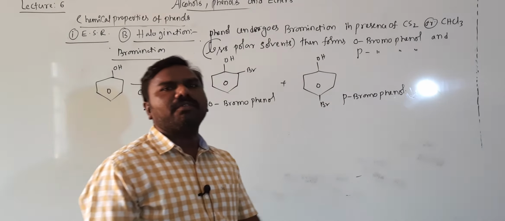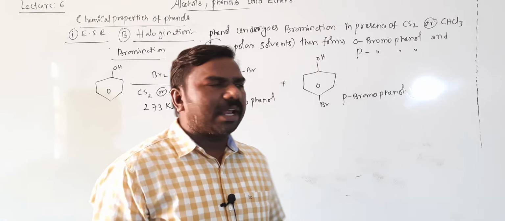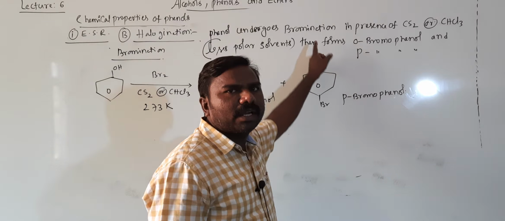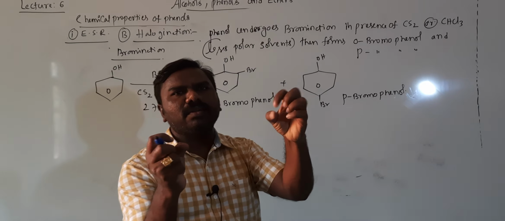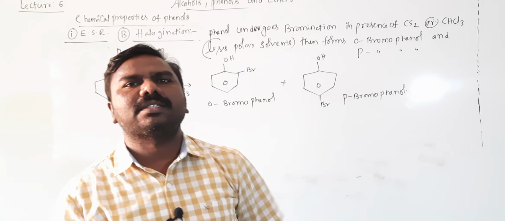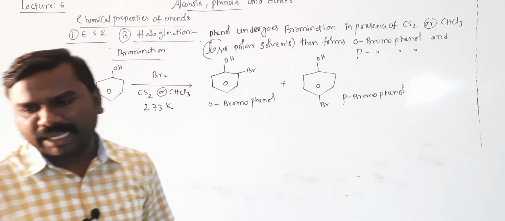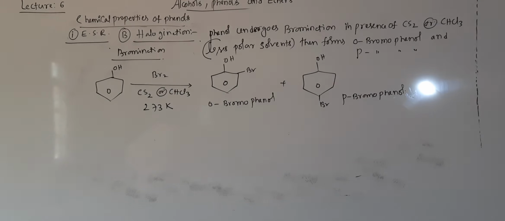A mixture of product will be formed. Among them, para is a more stable major product. Ortho is a minor product because these two groups are adjacent to each other. Repulsions are there, so it is less stable. Getting all of you?